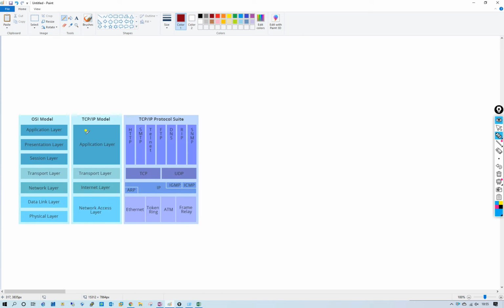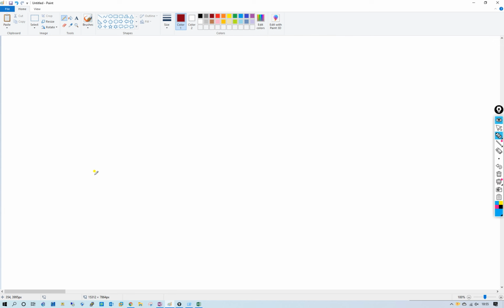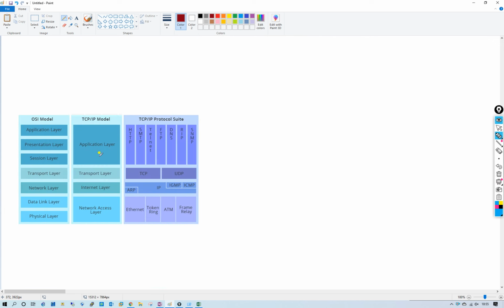Now check the 7 layers of the OSI model architecture, and this is TCP/IP. On the transport layer, two protocols work: TCP and UDP. On the network layer, ARP, IP, IGMP, and ICMP work. The OSI model never used the data link and network access layers this way; we use this one.